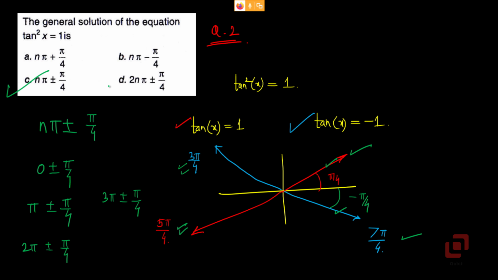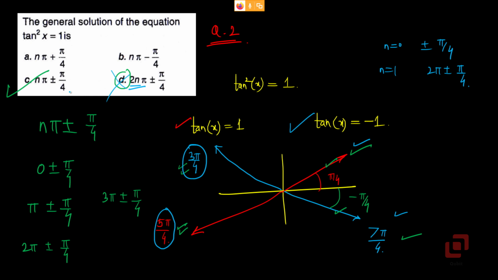Now you will ask, why is D not correct? See, D is not right because here we are considering 2n pi. So the first will be when n is 0 plus or minus pi by 4, that's fine. These two. But now you are directly jumping to n equal to 1 or 2 pi plus or minus pi by 4. So which two solutions did you miss? You missed 3 pi by 4 as well as 5 pi by 4, and that is the reason D is not right.